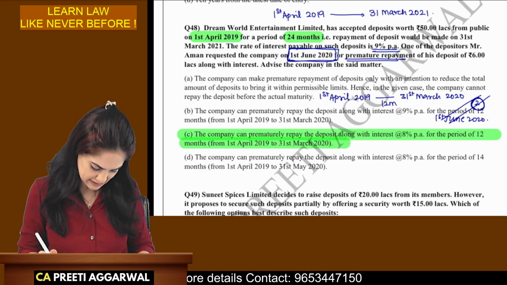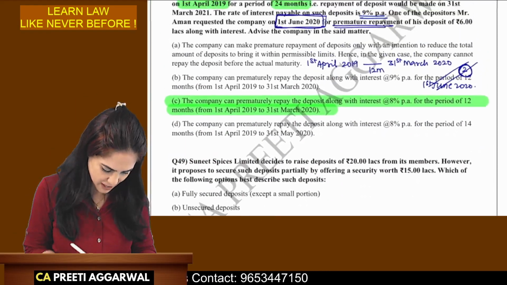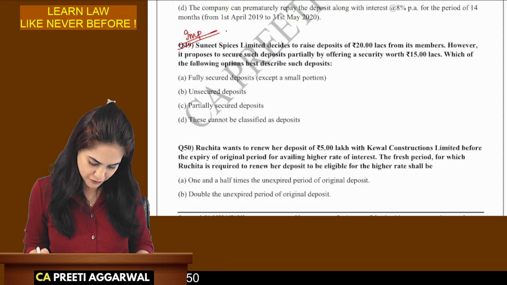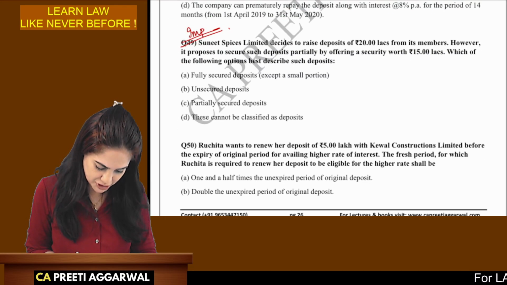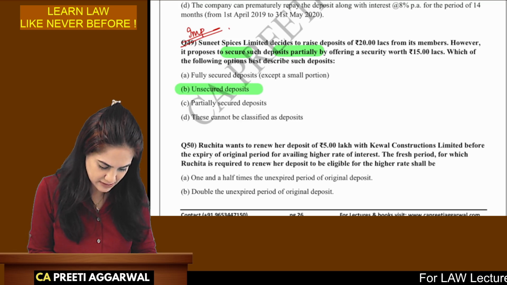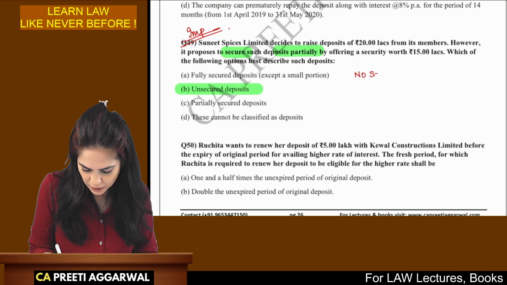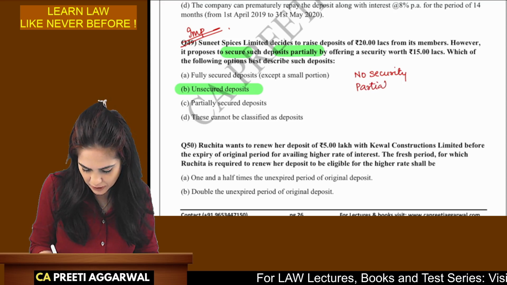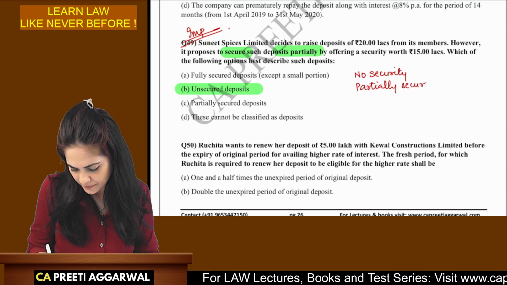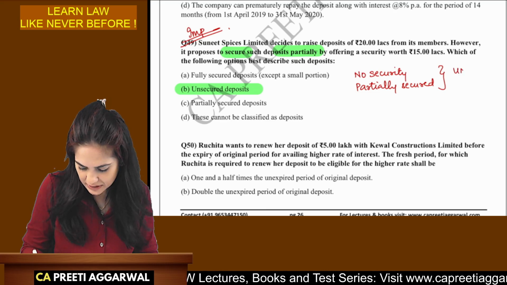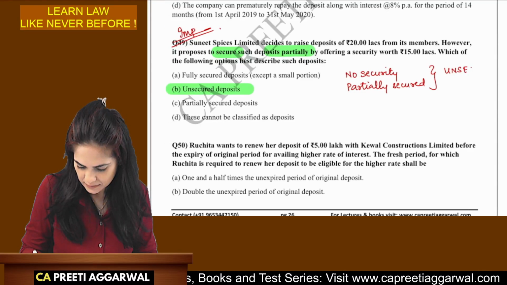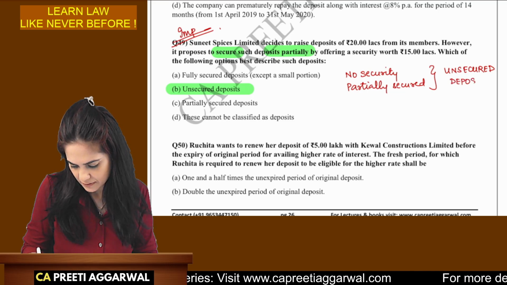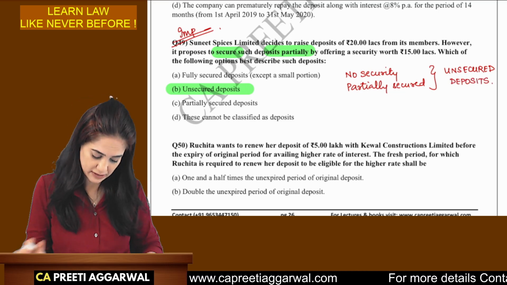The next question is this. This is also important for exam. Please highlight this as important for exam. The company decides to raise deposits. They partially secure the deposit. It is considered as unsecured. So no security or partially secured, both are considered as unsecured deposit. Okay, both are unsecured.